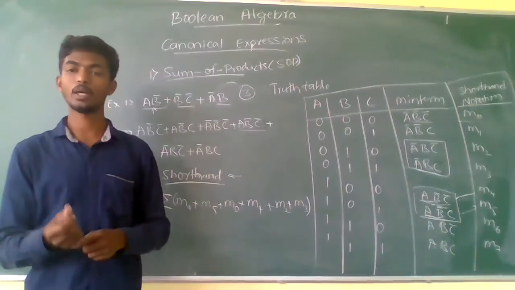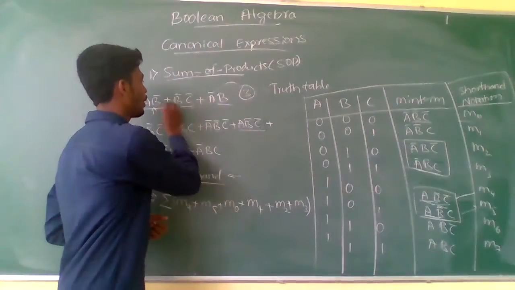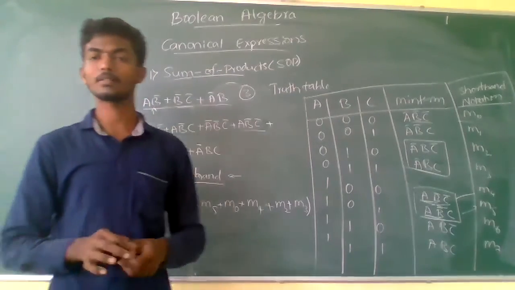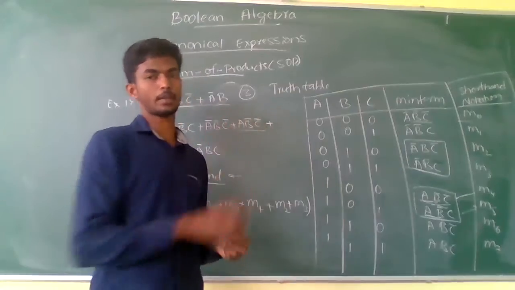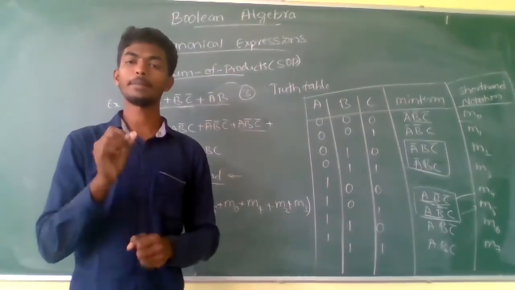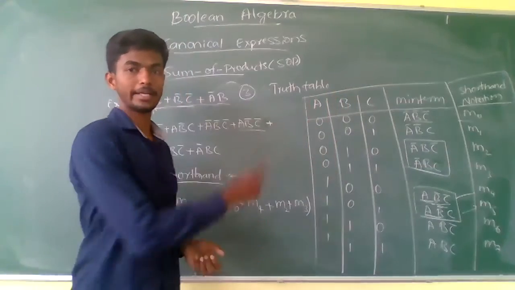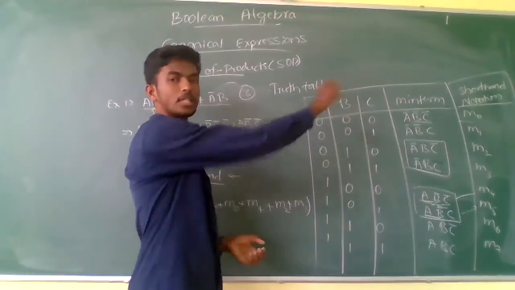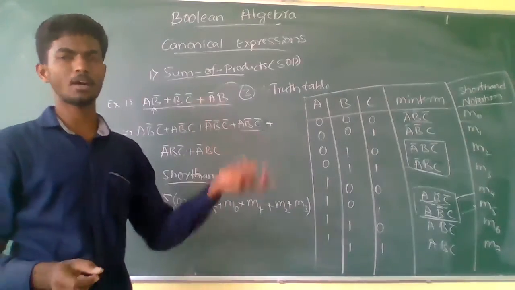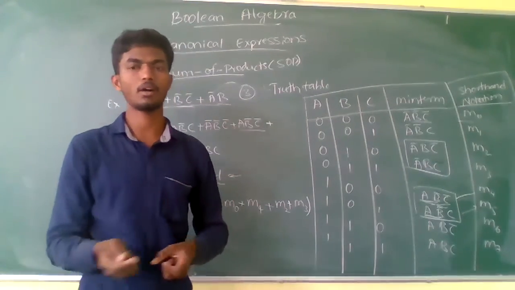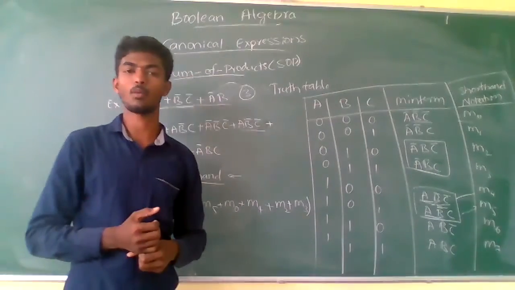I have explained these problems, the system containing 2 variables and the system containing 3 variables, using the truth table method. If you are thorough with drawing the truth table for inputs, writing the inputs, writing the mean terms and shorthand notation, we can easily solve the two variable or three variable problems on a sum of products. This is the one thing.